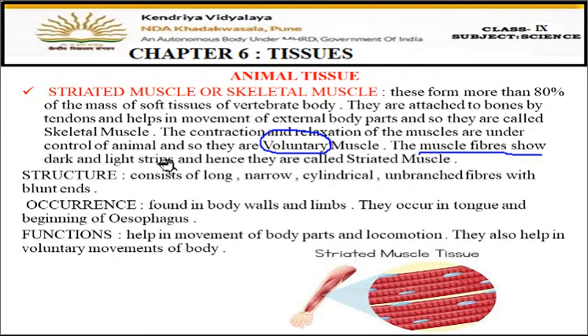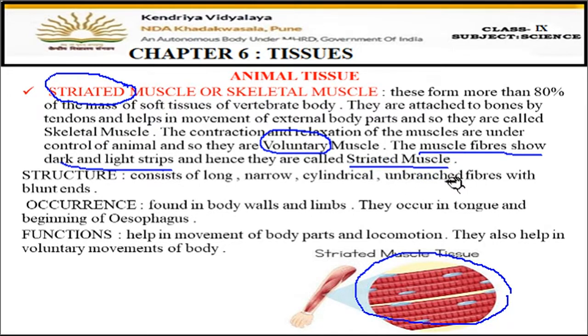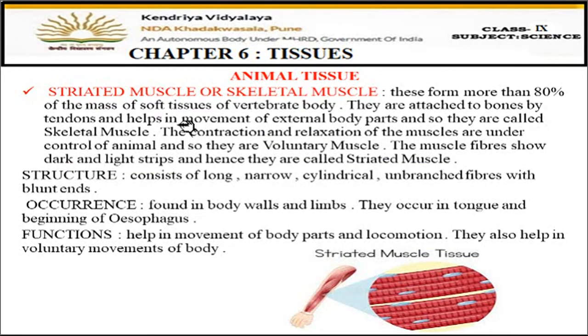Now the muscle fibers show dark and light strips. Now why the word striated is used here? Striation means dark and light color bands. So these muscles have, you can see in the picture here, that there are some dark lines present and in between there is light part, then again dark band. So they are called the dark and the light strips which are present on them. And these strips are called striations. That's why the name is given striated muscles. Okay, so these skeletal muscles, they have dark and light color bands present on them. That's why the name is given striated muscles. Fine. So this is all about striated muscles.